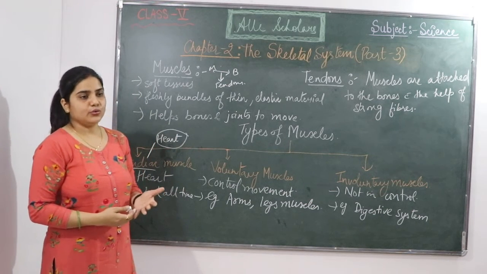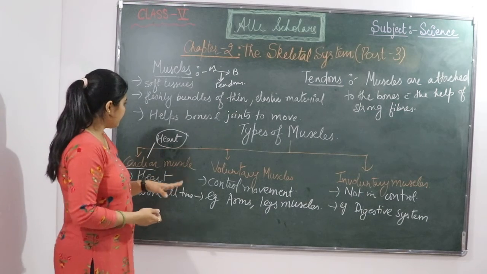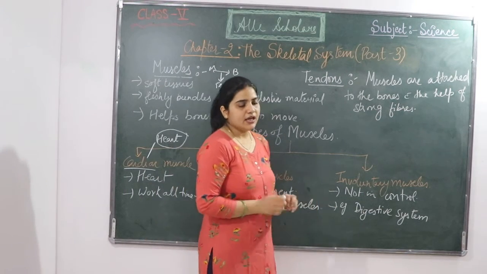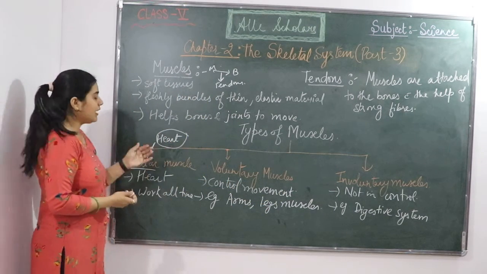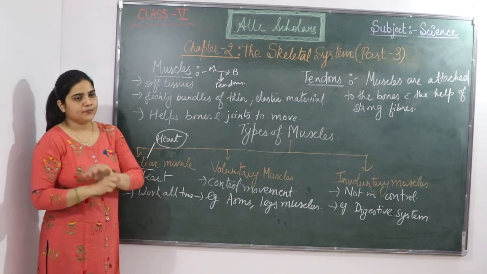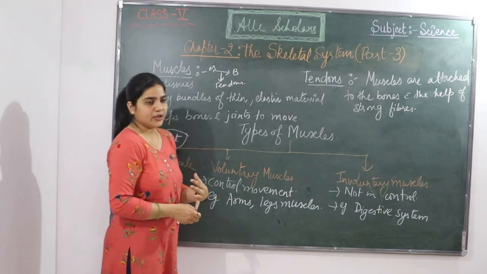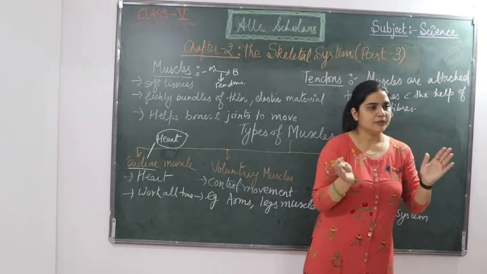we are not bound to do those actions. Now we have seen the types of muscles: cardiac muscle, voluntary and involuntary muscle. Involuntary is not in our control, voluntary is in our control, and cardiac is exclusively for the heart muscle. Since the heart is a very important part of our body, it has been separated as one muscle.